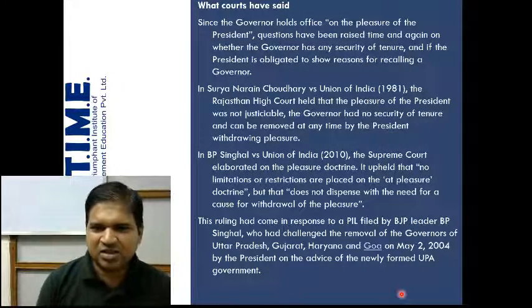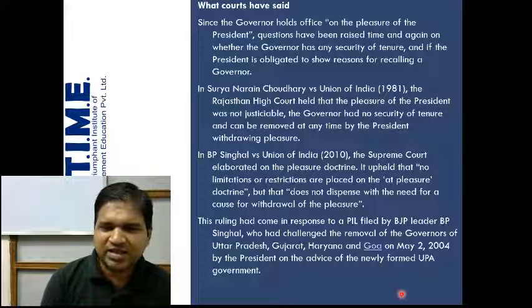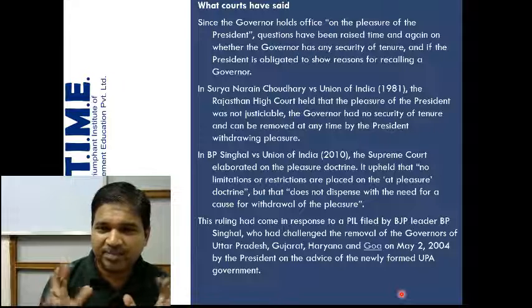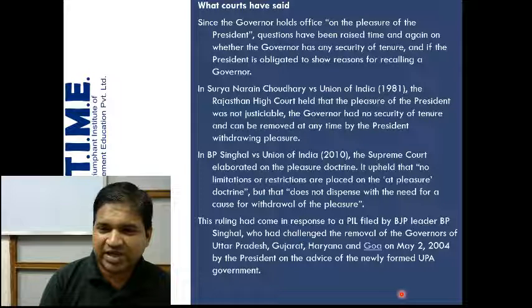Has there been any judgment regarding that? What to do in such a situation if there is any difference of opinion between the state and the governor, and how to move further? Since the governor holds office on the pleasure of the president, questions have been raised time and again on whether the governor has any security of tenure.